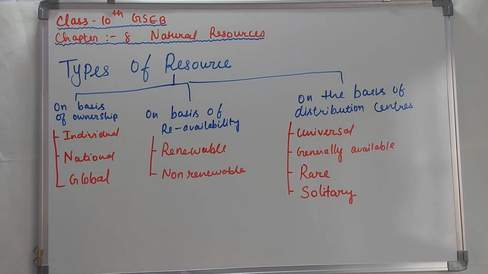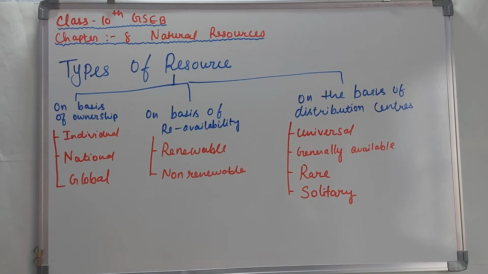Then comes the generally available. These are very easily available resources such as land, water and air. These three things are there on our earth at every place, so they come under generally available. Then come very rare resources, those resources which we get at a very limited place. The examples are minerals such as copper, gold, uranium, etc. We get them from very rare places, very rare states or very rare countries. So these things come under the rare type of resource.